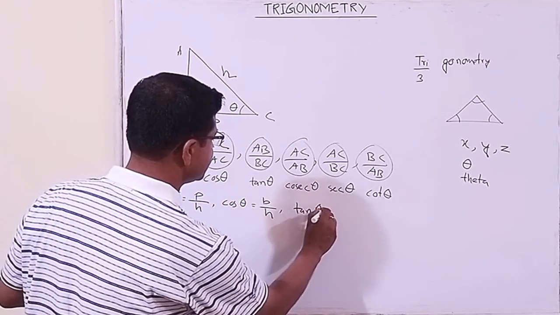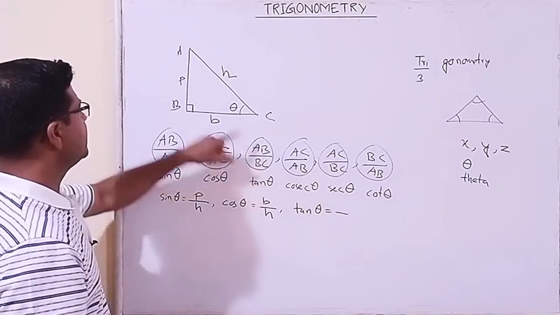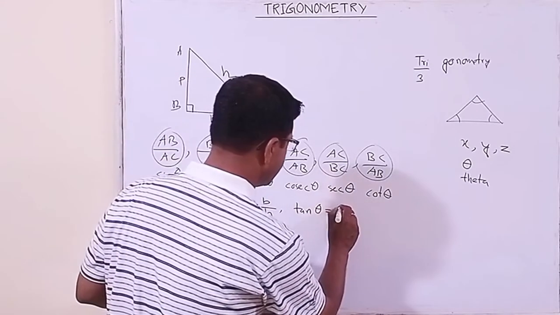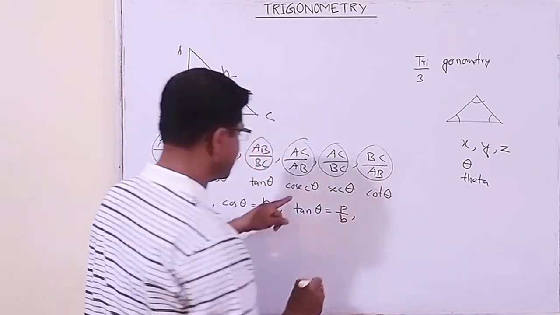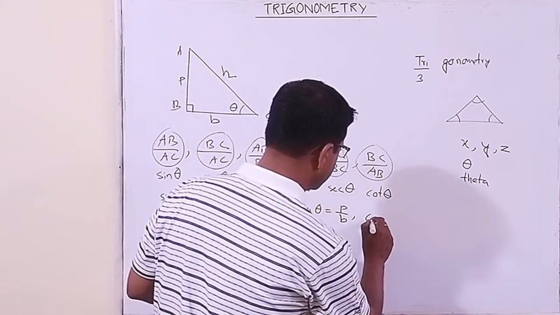Tan theta is AB by BC, perpendicular by base. Then comes cosec theta.